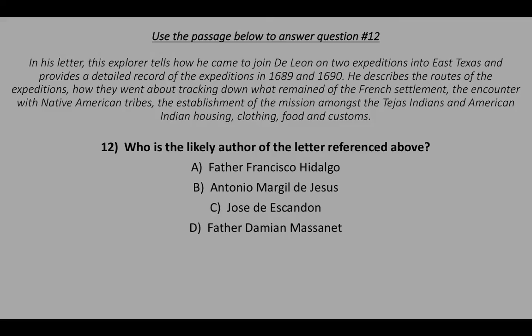Use the passage below to answer question number 12. In his letter, this explorer tells how he came to join De Leon on 2 expeditions into East Texas and provides a detailed record of the expeditions in 1689 and 1690. He describes the routes of the expeditions, how they went about tracking down what remained of the French settlement, the encounter with the Native American tribes, the establishment of the mission amongst the Tejas Indians, and American Indian housing, clothing, food, and customs.